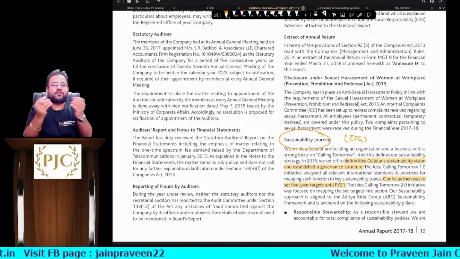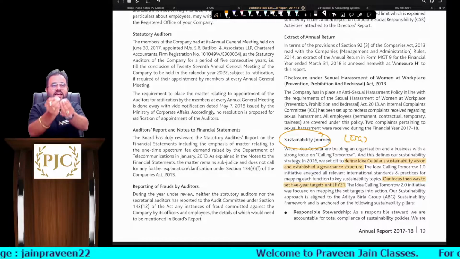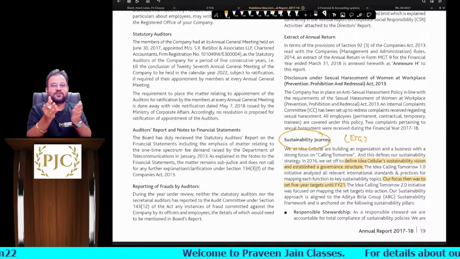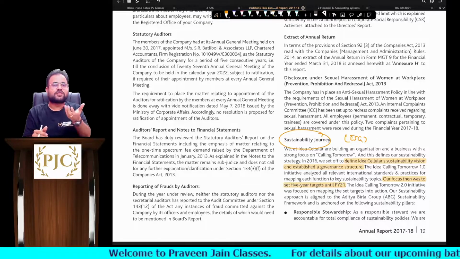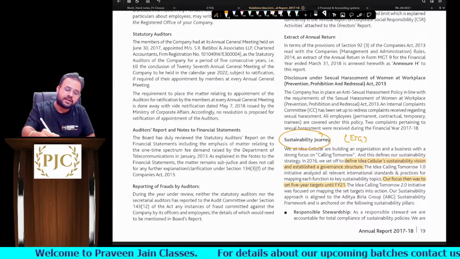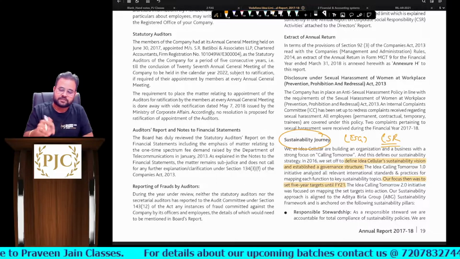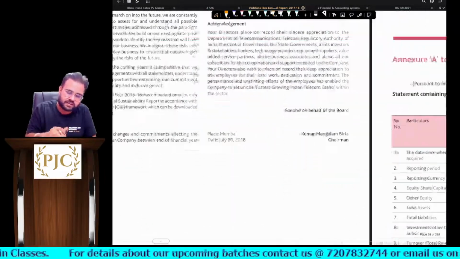right? We should give back as much as we take, otherwise we will become fat, right? So this was some movie dialogue, sir. So this is what corporate social responsibility means, sir, right? So they are talking about their CSR reporting also.